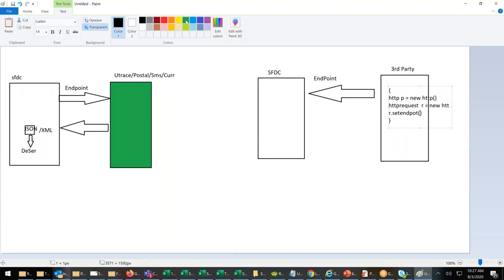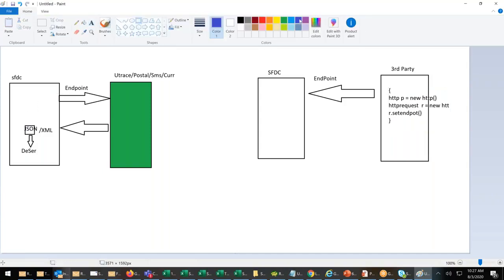We did the programming here. We did our programming in the SFDC, with SFDC HTTP, and then we posted. Now the programming has to be done in the third-party system. Do I have access? No, we cannot. Then how can we do this exercise? Do I have UTrace complete code access? No, a UTrace employee will do that.